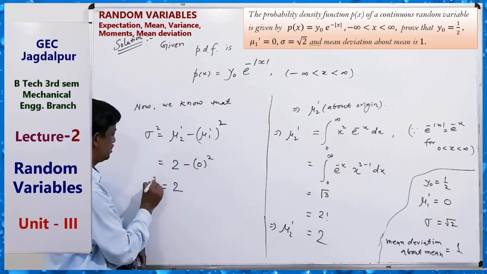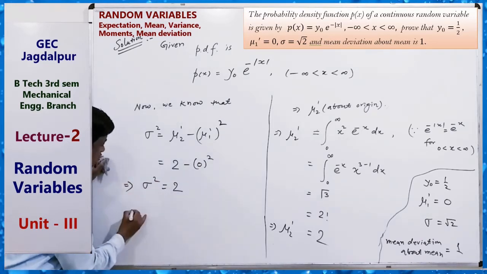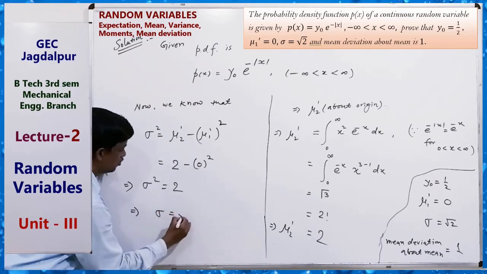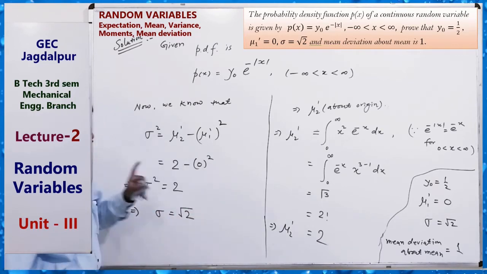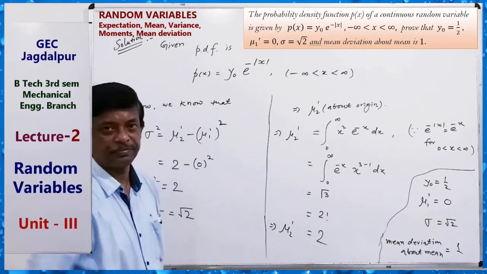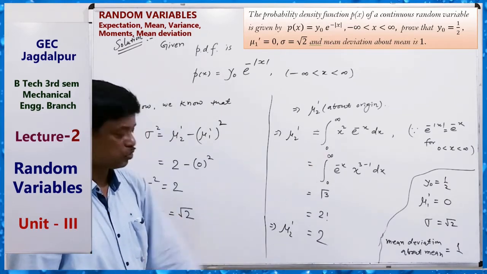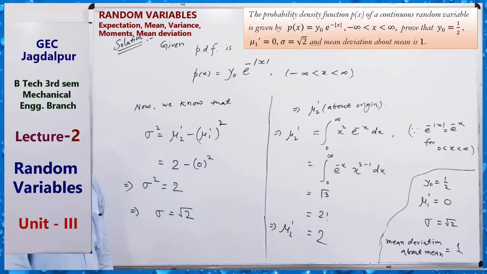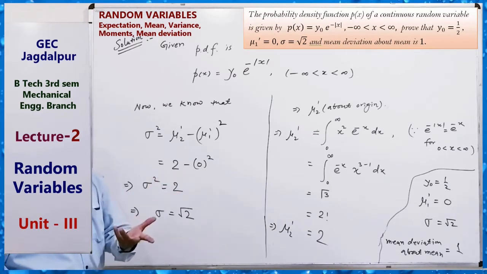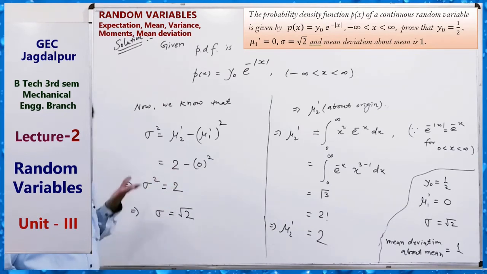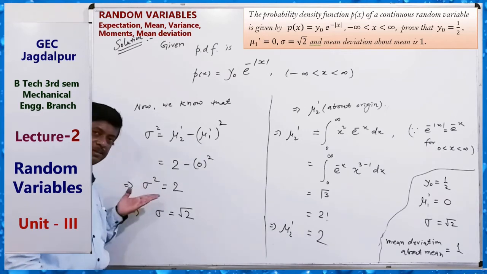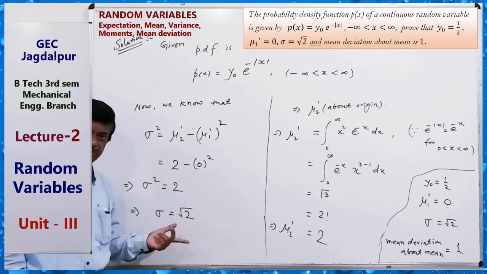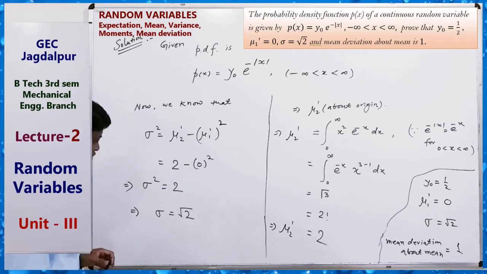So sigma square equals 2, so sigma equals root over 2, taking the plus sign. Clear? Sigma square is the variance. If the question asks to find the variance, we can do it like this. So sigma equals root over variance.